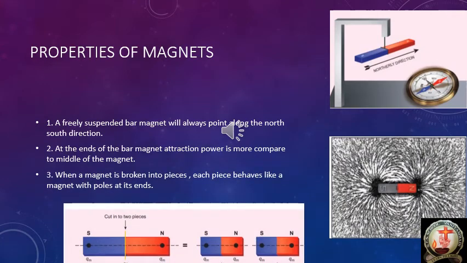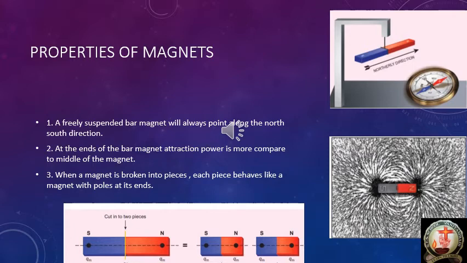Next one is properties of magnets. The first point of properties of magnets is that a freely suspended magnet will always point along the north-south direction. A freely suspended bar magnet will always point along the north-south direction.